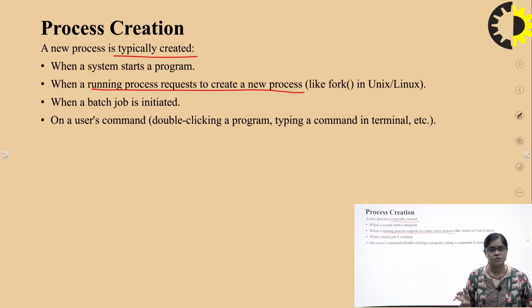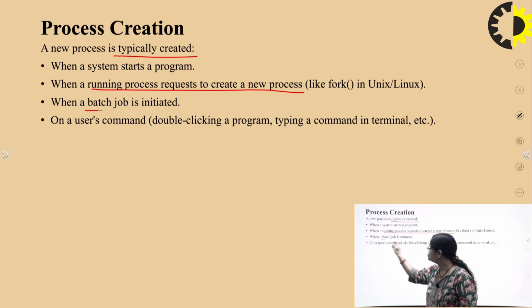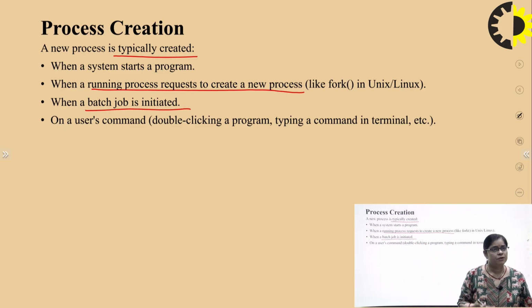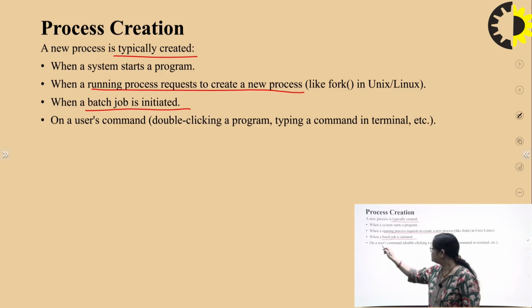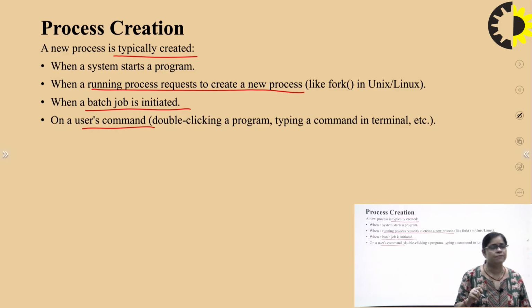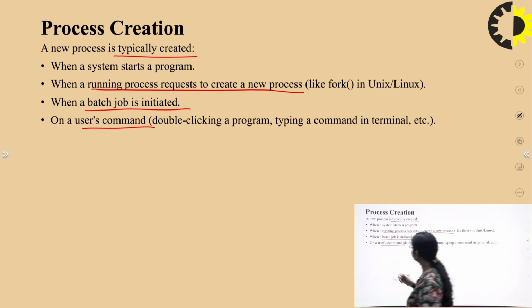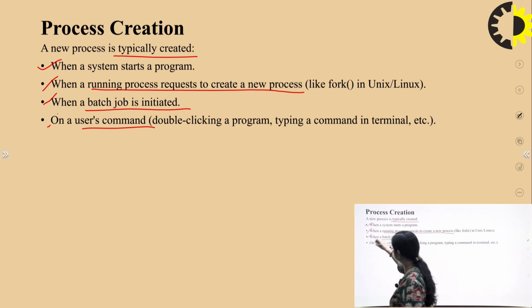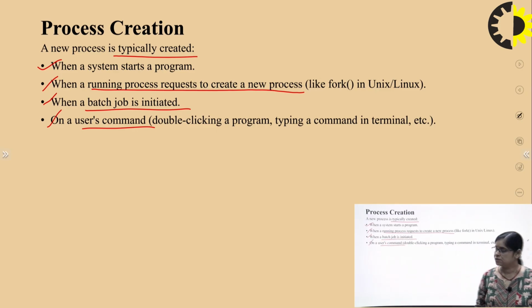Now when a batch job is initiated, again a process is created. And whenever we double click a program or type a command in a terminal, or whatever we do as a user command, a process is created. So these are the four types of situations when a process is created in our operating system.